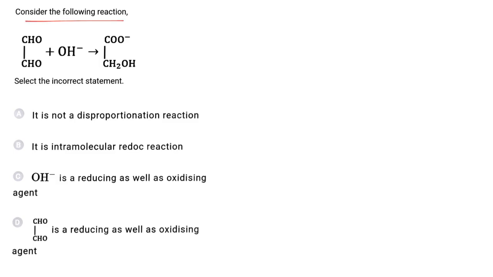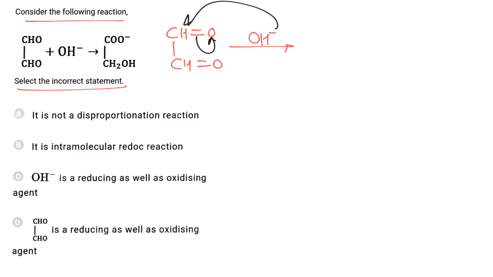Consider the following reaction and select the incorrect statement. Now this is an example of intramolecular Cannizzaro reaction. We have a glyoxal molecule. Now OH negative ion will act as nucleophile, donating a pair of electrons. Simultaneously carbon-oxygen electrons are shifted. So we get this ion.